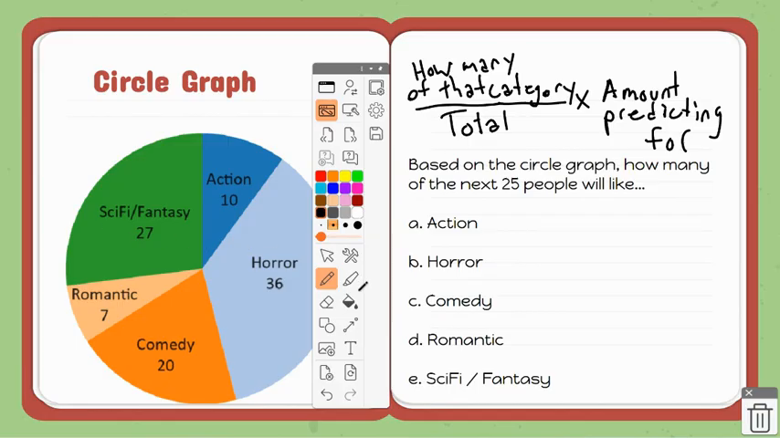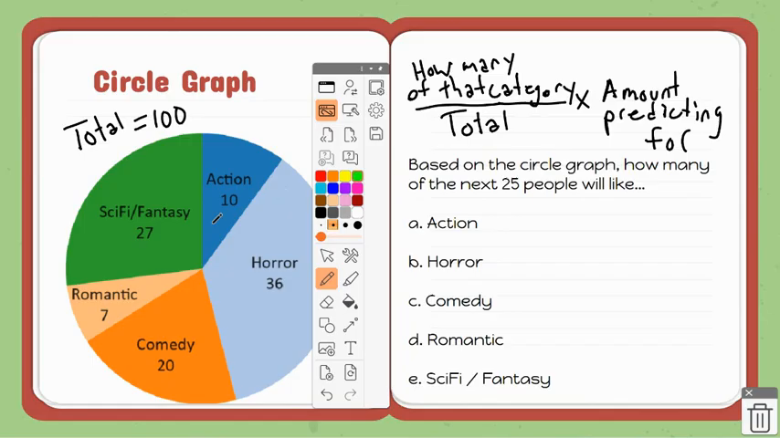So, first things first, we need a total, because right now I don't have the total number of people in this circle graph. So if I add everything up, which I would totally use a calculator for. In fact, it is 6 in the morning, so I am going to use a calculator. I'm adding romantic, which is 7, sci-fi and fantasy, which is 27, action, which is 10, horror, which is 36, and comedy, which is 20. When I add all that up, I get a nice 100. It is not always 100, but it is in this case. So, my total is 100.